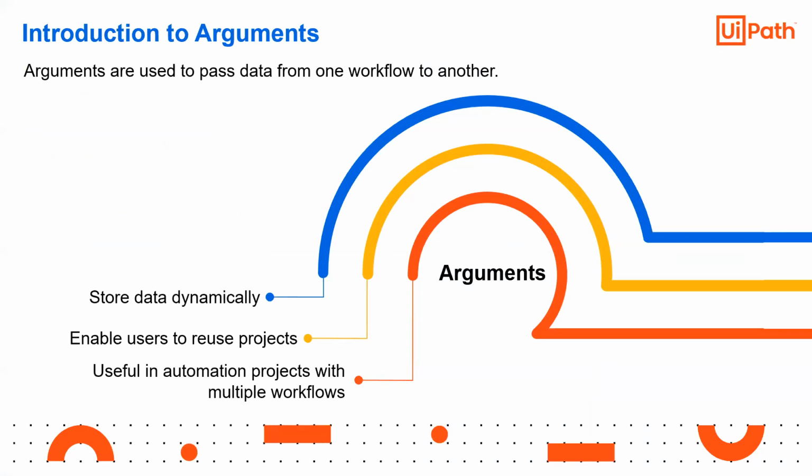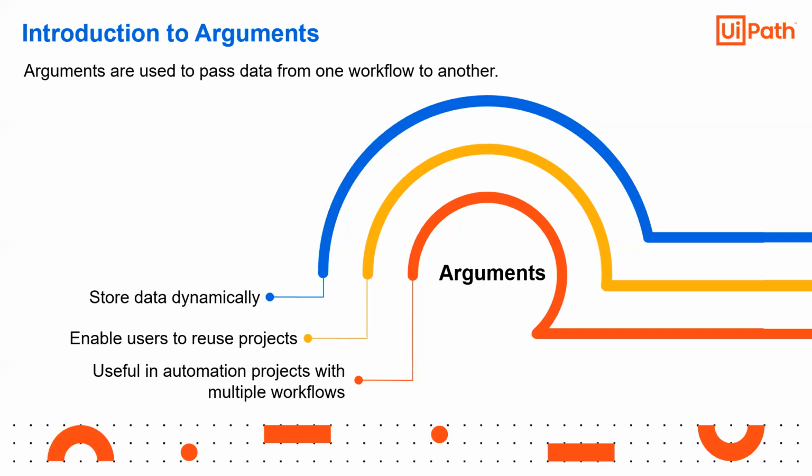Basically, what is this? These arguments are basically a friend of your friend. You'll ask for something that I don't have, but I know a person who might have. So you'll ask your friend, and your friend will say, I don't know, but a friend of mine knows where that thing will be found. Okay? So basically it is the same. You are going to get the work done, but you are not part of the process directly. So you will ask someone who knows the process. Argument is that.